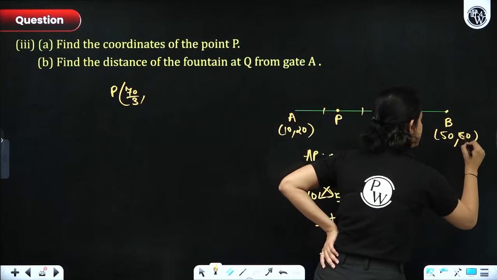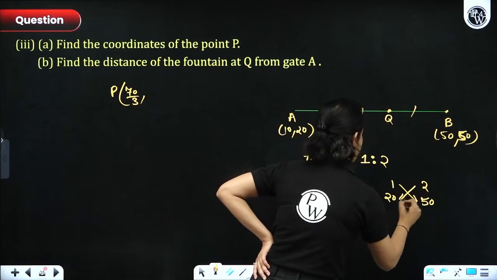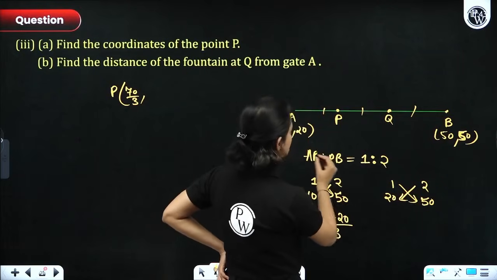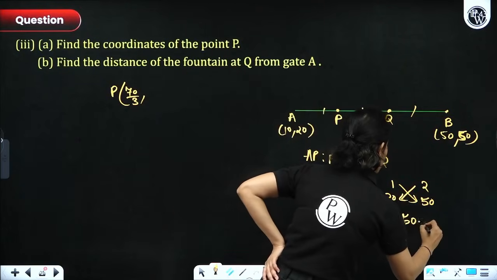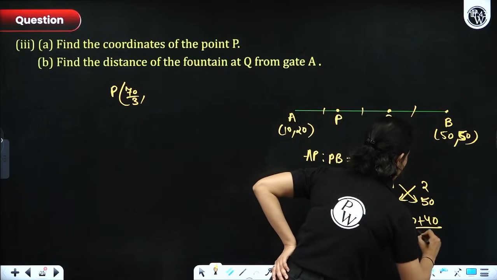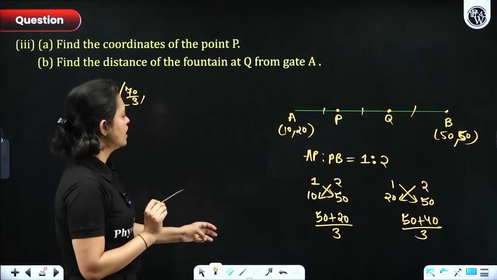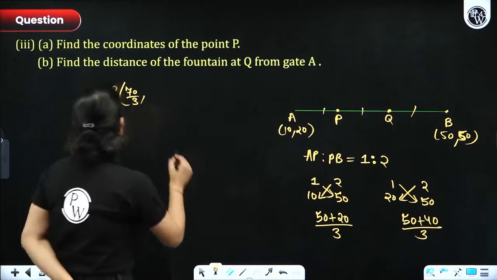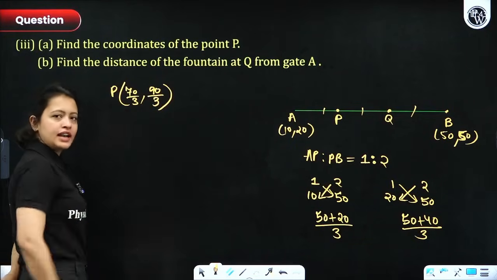And again, I'll cross multiply. So what I'll get is (50 plus 40) divided by (2 plus 1), that is 3. So here what we'll get? 90 by 3. So this is the coordinates of point P.